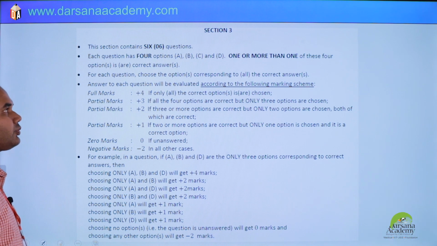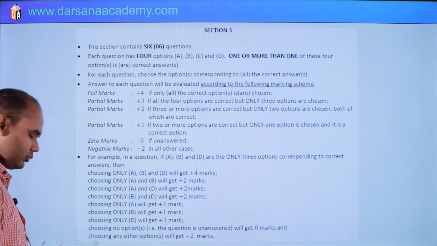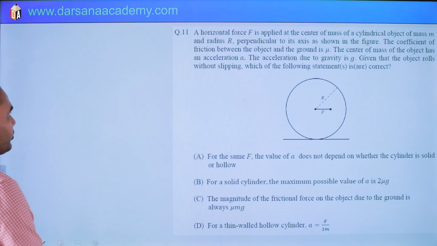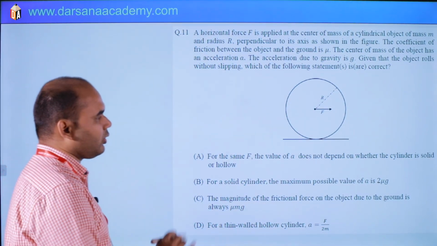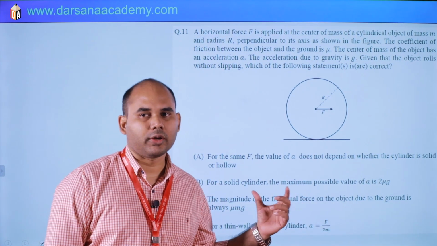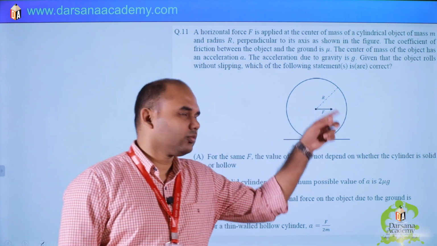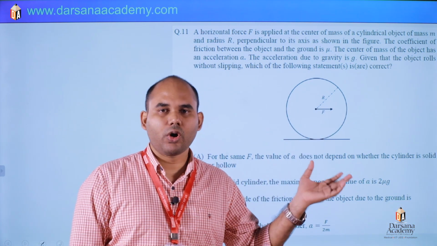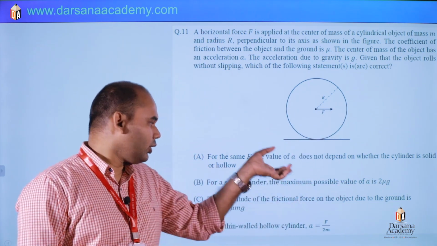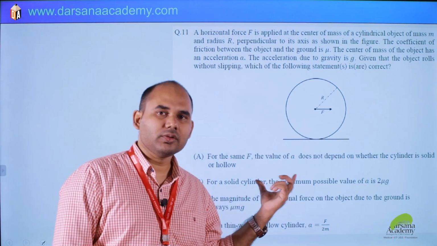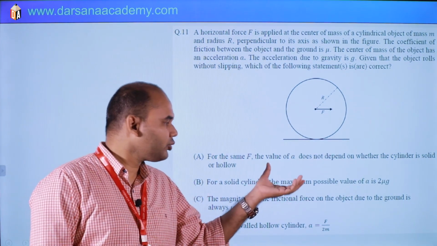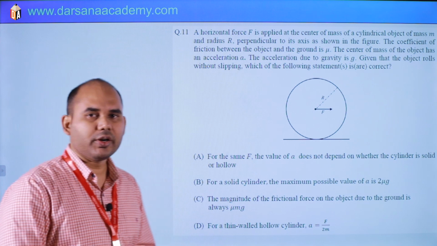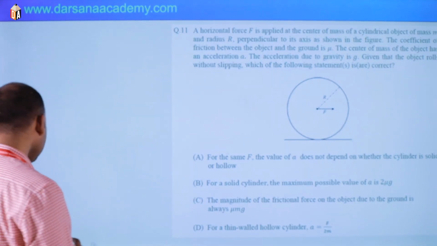So yes, first question is from rotation, and it is related to pure rolling. It is given this is a cylinder. It may be solid or hollow, and they are making options based on hollow and solid, and we have to select correct option. So you can read the question carefully.